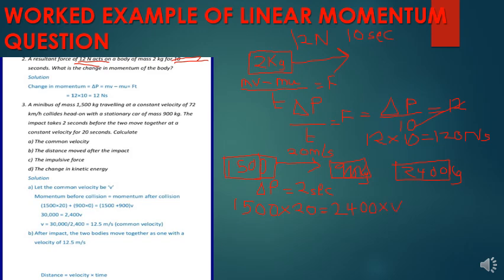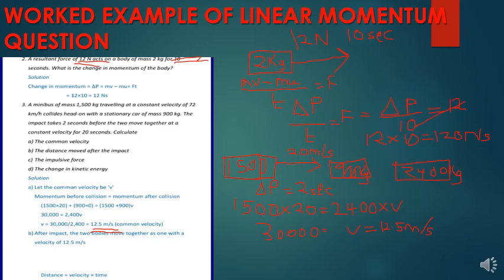So 1,500 times 20, hiyo itakuwa 30,000. Sasa 30,000 is equal to, as you can see here, 2,400 v. So if you divide 30,000 by 2,400, we get the velocity v to be 12.5 meters per second. That is the first question.